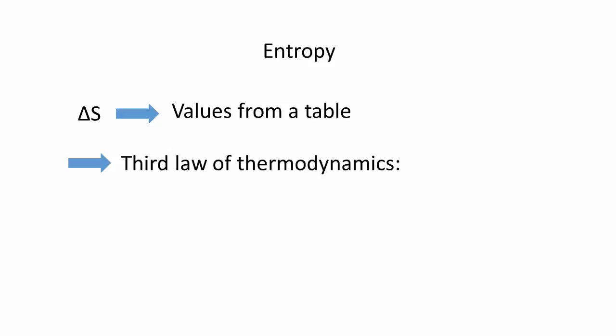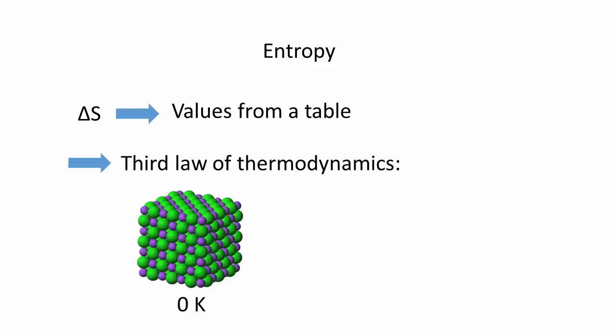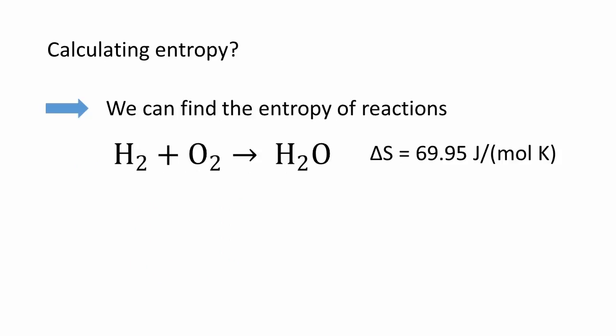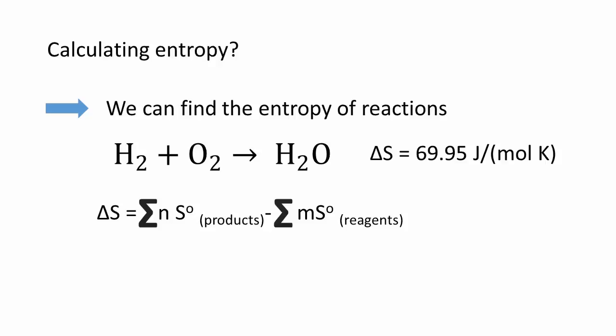Just as we calculate the enthalpy change for any chemical reaction from tabulated values for each product and reactant, we can do the same for the entropy change. However, rather than measuring entropies relative to an arbitrary zero, we can tabulate an absolute entropy for each chemical species. The third law of thermodynamics states that a perfect crystal at absolute zero has an entropy of zero. This allows us to have a well-defined zero for everything. We can therefore calculate the entropy change for any chemical reaction.